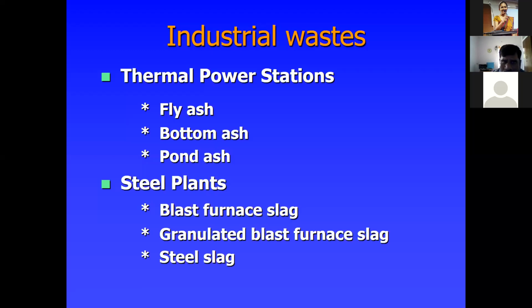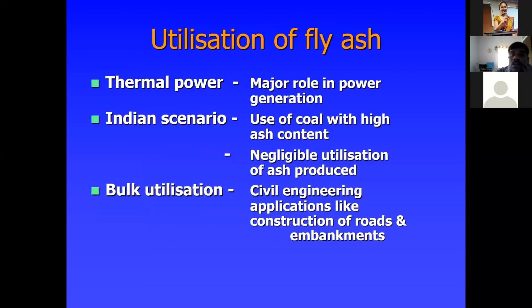Some other industrial waste is also available. From steel plants, blast furnace slag, granulated blast furnace slag, and steel slag are available to use for the construction of roads particularly. Utilization of fly ash from thermal power plays a major role in power generation. Indians use coal with high ash content, with negligible utilization of the ash produced, and there is also bulk utilization, especially in civil engineering like construction of roads and embankments.